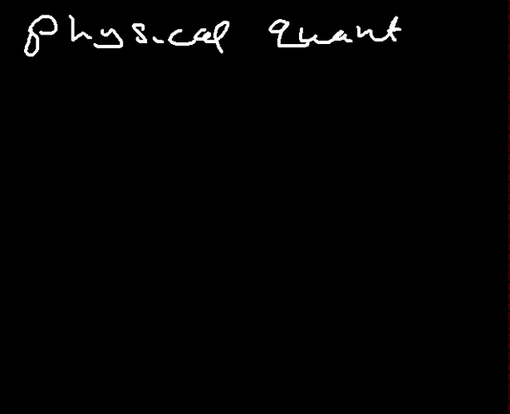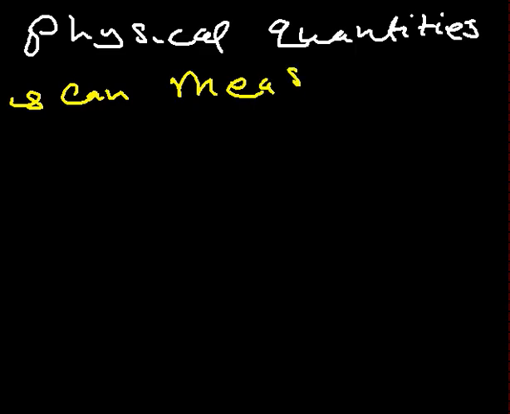So each and every formula in physics must consist of what we call physical quantities. So, what are the physical quantities? These are the quantities that can be measured. That's what is said to be the physical quantities. We have quantities like, let's say, the mass. We can measure the mass. That's part of the physical quantities.